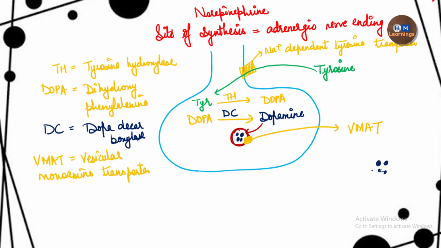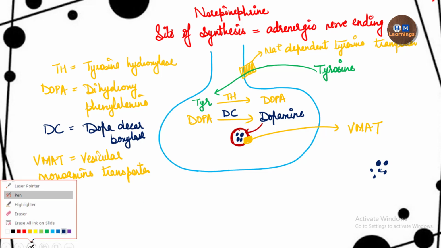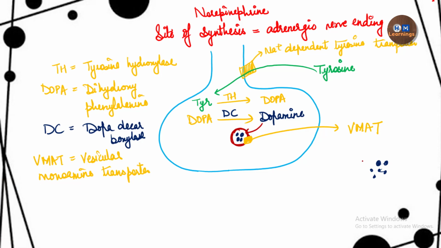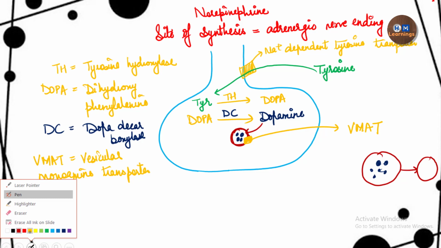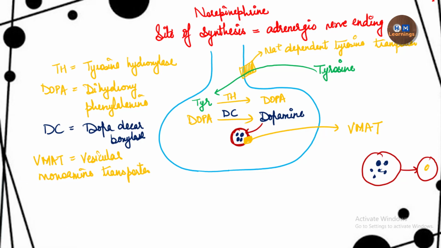Dopamine is present inside the vesicle, and now within the vesicle the dopamine will be converted into norepinephrine. Norepinephrine is the only neurotransmitter in the body which is synthesized inside the vesicle rather than transported into the vesicle after its synthesis.